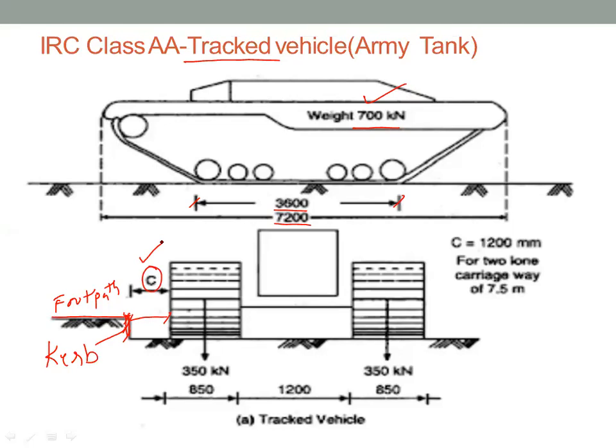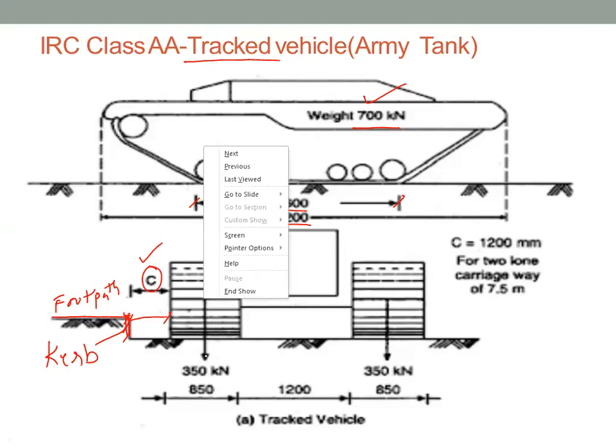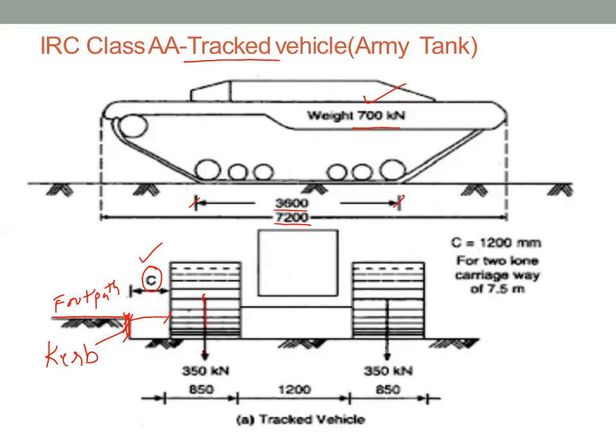If I look at this vehicle from the front view, the total load of the vehicle is 700 kilonewton. That will be split into two parts, 350 and 350 on both the wheels. This is the total width of the chain, how much is this? This is 850, and the distance between the face of this wheel to the face of this wheel is 1200 mm.